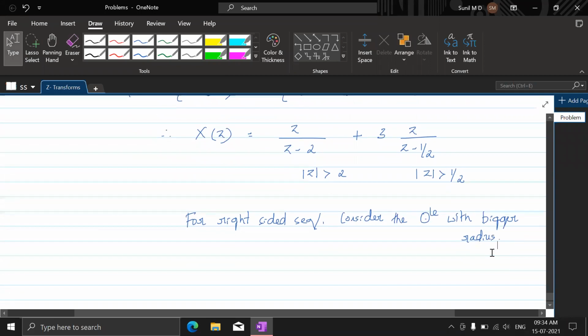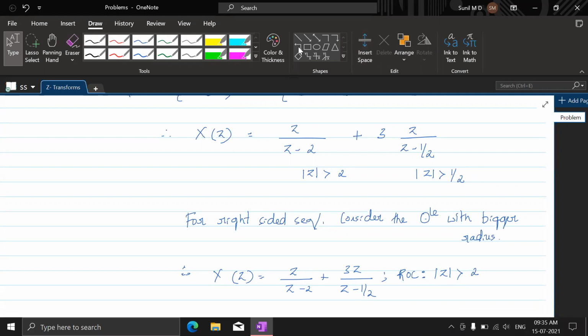Therefore, x of z is equal to z by z minus 2 plus 3z by z minus half with ROC z greater than 2. That means ROC is outside the circle with radius 2. See, there is 2 also, there is half also. If you have two such entities, then you should go with the bigger radius. That is what one should understand.